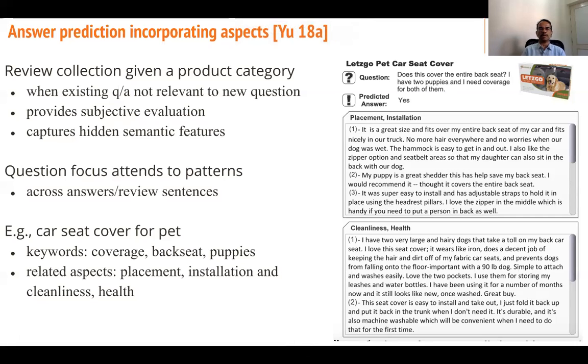As an example, car seat cover for pet. The keywords are like coverage, back seat, and puppies. So related aspects like placement, installation, or cleanliness, health. So the question is, does this cover the entire back seat? I have two puppies and I need coverage for both of them. Predicted answer is yes. And how do we first identify and then rank relevant reviews? Then probably the user can get the answer from these reviews, or we can automatically extract them.